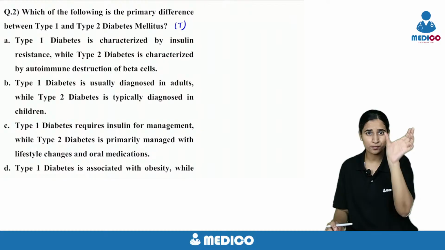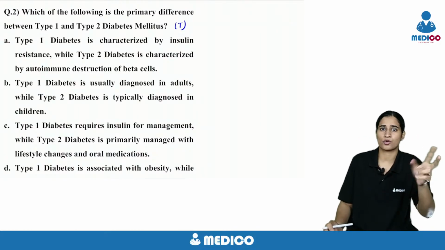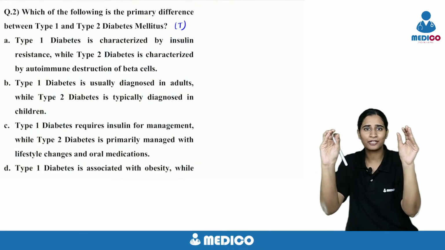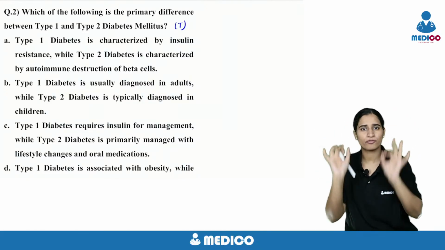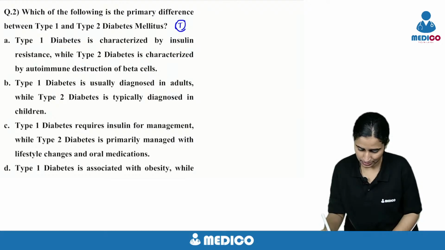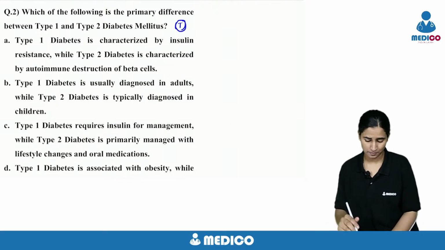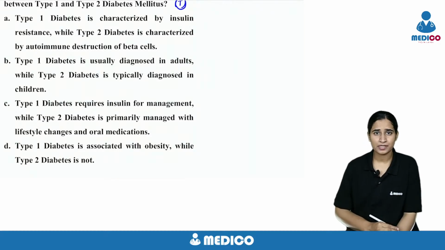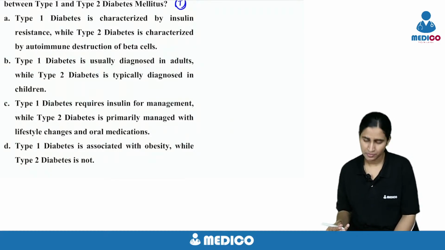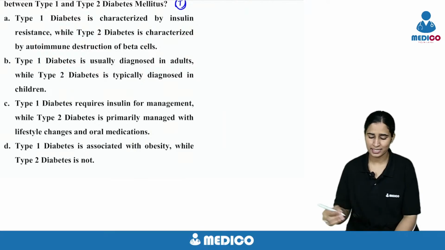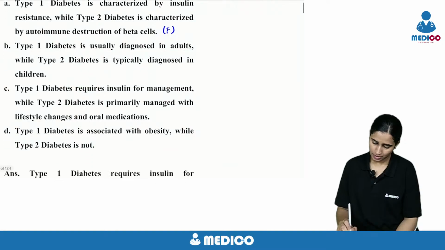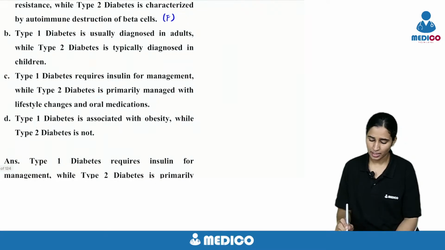You should read the question properly. He'll be asking not false, not true, true except, false except. So from the question you should derive whether you have to select a true statement or a false statement. Just write it like that, and mark every statement. So first one, type 1 diabetes is insulin resistance and type 2 is because of destruction of beta cells. No, it's exactly the opposite. It's false.